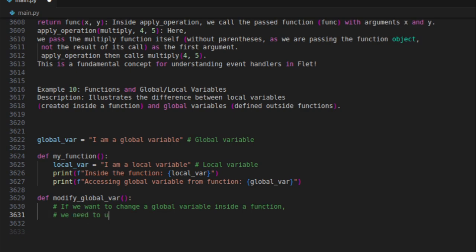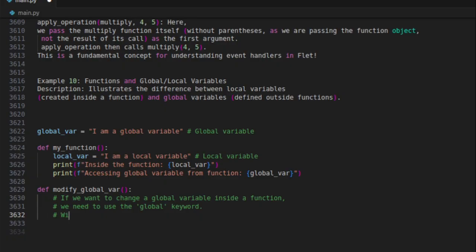If we want to change a global variable inside a function, we need to use the global keyword. Without global, Python will create a new local variable with the same name.